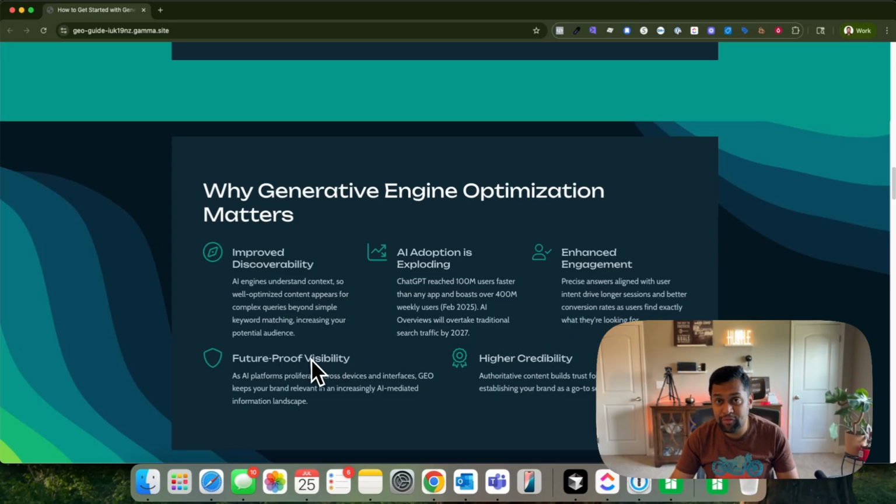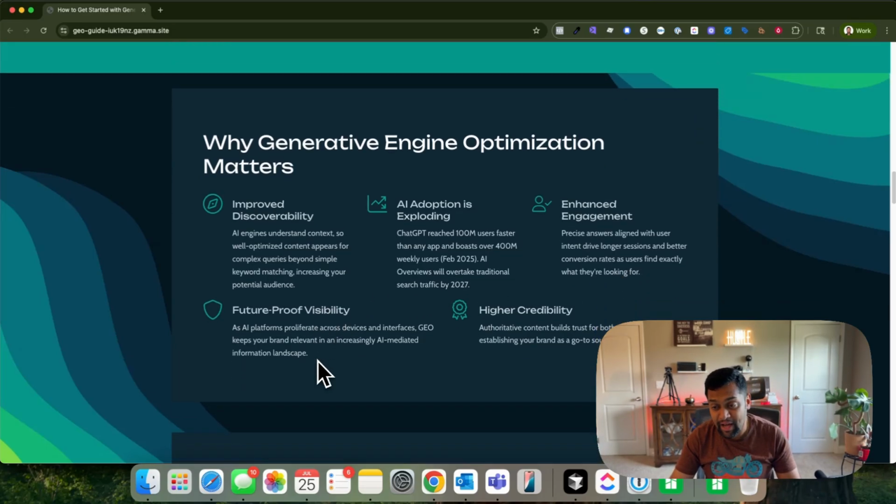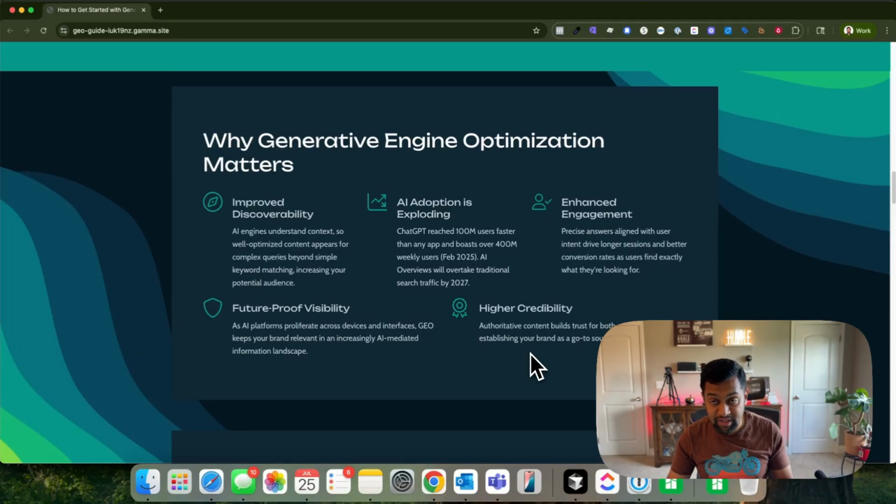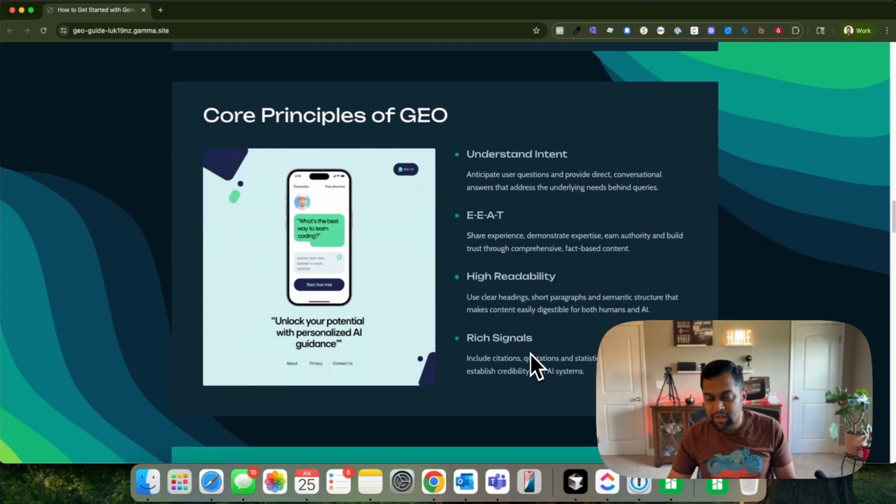Obviously, this is going to future-proof your visibility. AI platforms is going to proliferate across devices and interface, and GEO keeps your brand relevant in an increasingly AI information landscape. And finally, it's going to help with credibility. If your website is cited multiple times in most of these search engines or AI search engines, it's naturally going to increase your credibility.